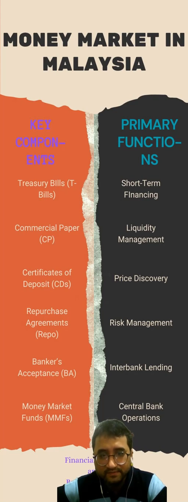Commercial paper (CP). CP is an unsecured short-term debt instrument issued by corporations to meet their short-term funding needs. It usually has a maturity ranging from a few days to a few months. CP is typically issued at a discount to its face value and provides higher yields than T-bills.